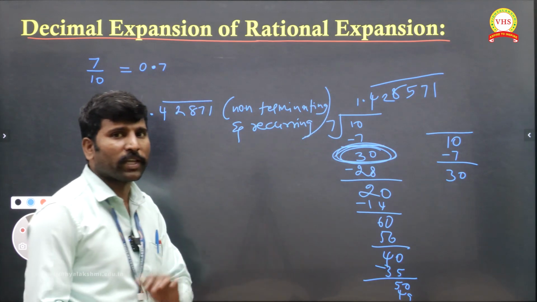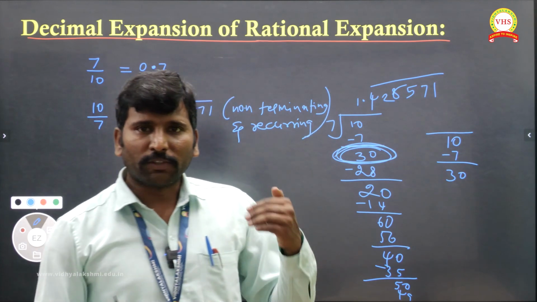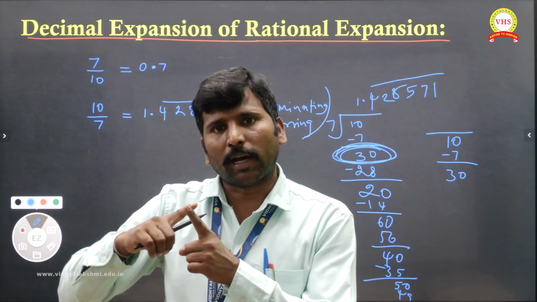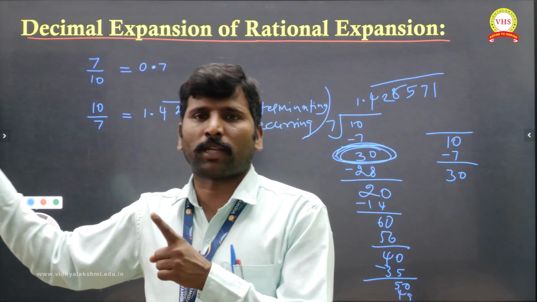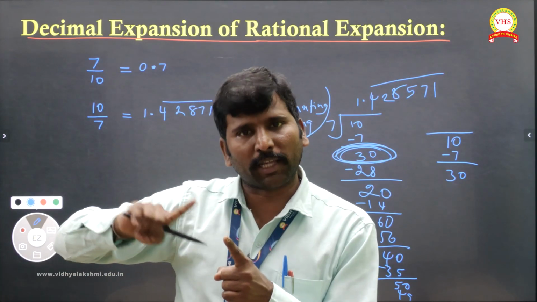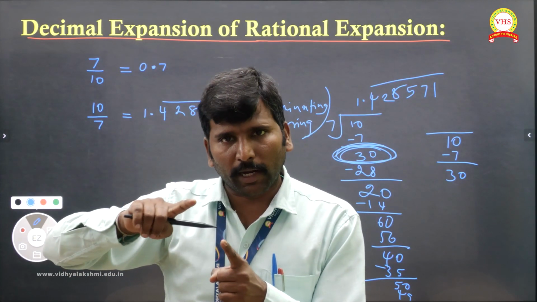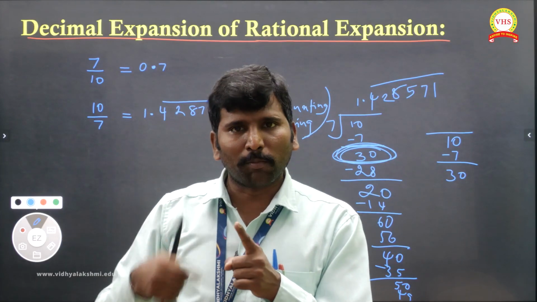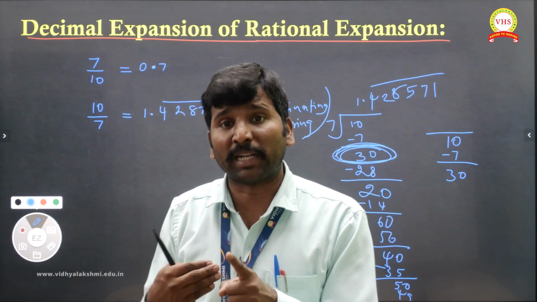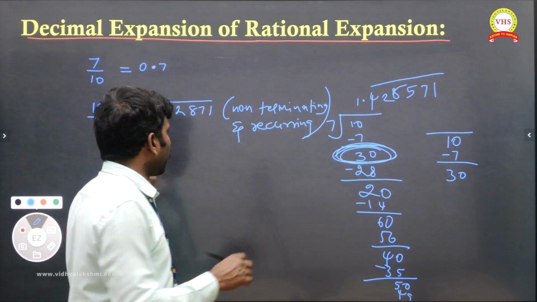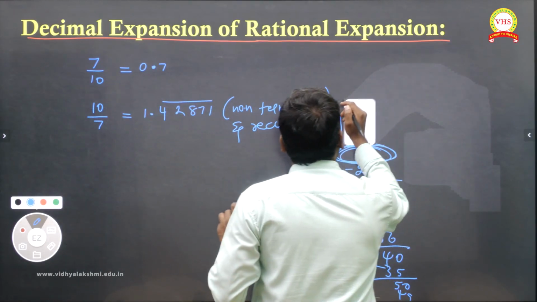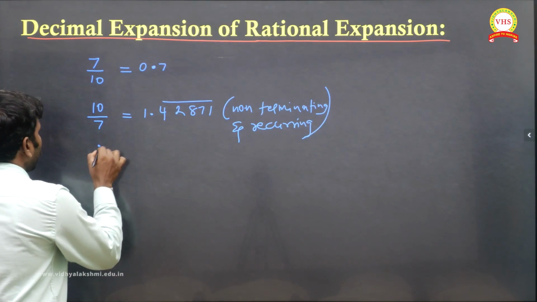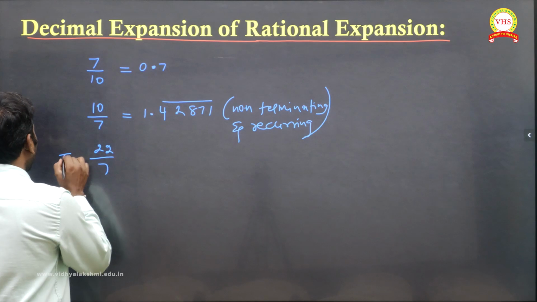Which means what I actually said: it will not stop, it will be non-stop, it will be going on. That is called non-terminating. In the non-terminating, if new numbers keep coming, that is called non-recurring. One more is recurring, where the number will repeat. So that I gave here, the repeating number.